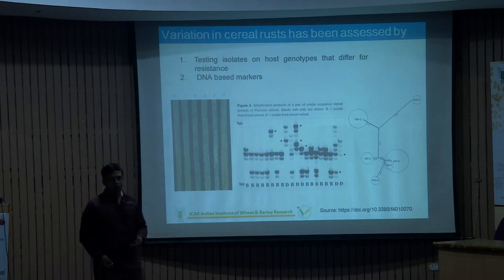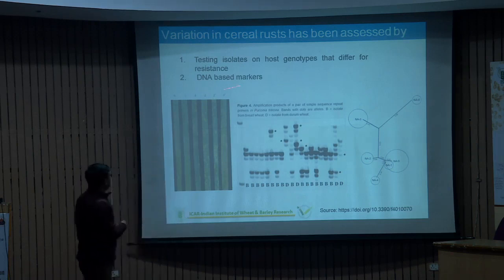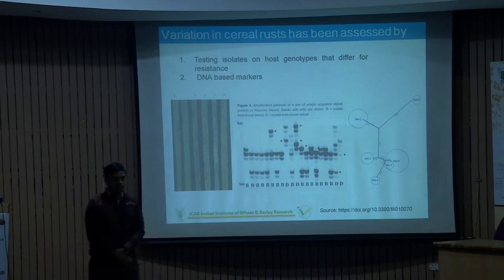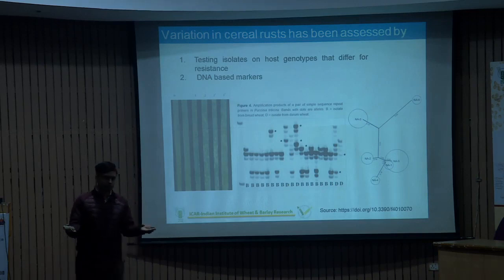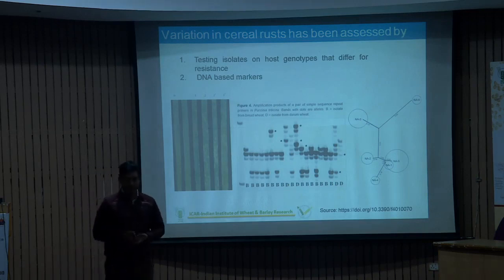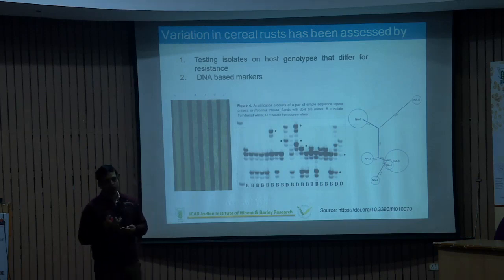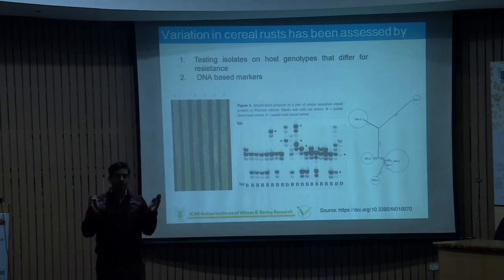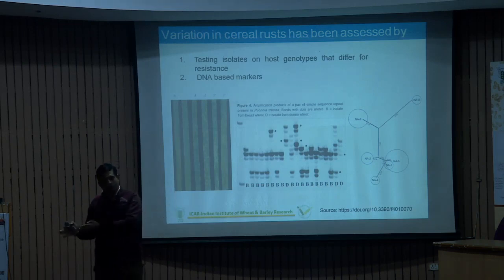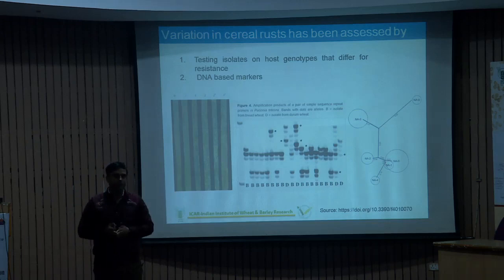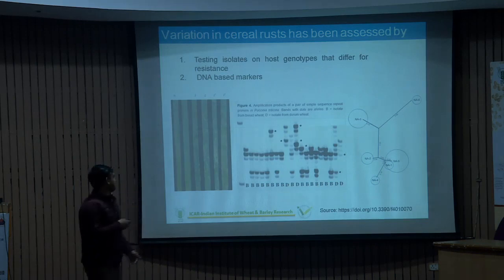But what we see is not always right, so we have to rely on different types of DNA based markers. At the genomic level, at least a single mutation, because mutation is an alteration in one or two nucleotides. So we can go back and analyze that this particular race has some change compared with the earlier race. Then we can compare the results of both laboratory as well as molecular science and confirm that this is a new race in nature, and that can cause losses in coming time when it becomes dominant in nature.